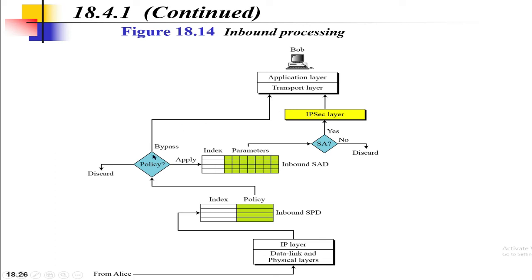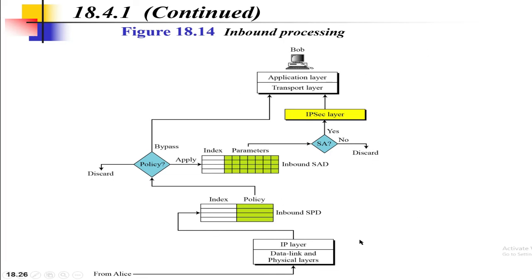Okay, and if the policy is applied, so in that case two possibilities may arise. If an inbound security association is already established, then the packet is transmitted through the IP security layer to the transport layer. Okay, and if the security association is not yet established, then the packet must be discarded. Okay, so this is the overall inbound processing.